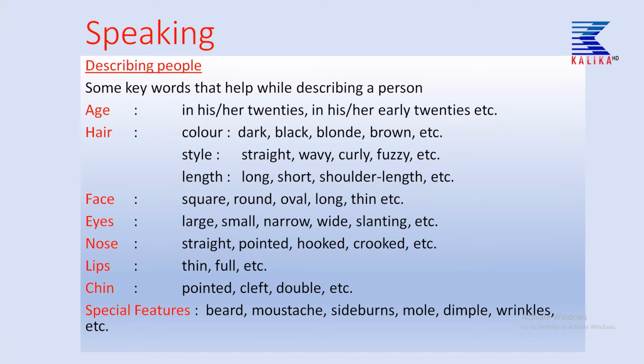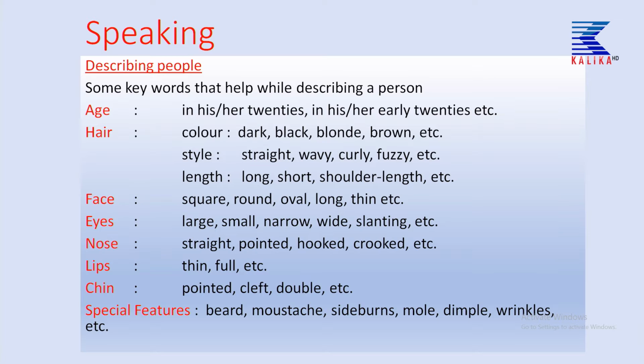So, now let us come to length. This is about the hair only we are talking, children, while describing people. Like we use color, we use style, and now we are using length also to describe people, like long, short, shoulder length.